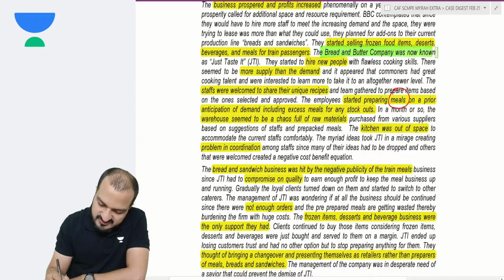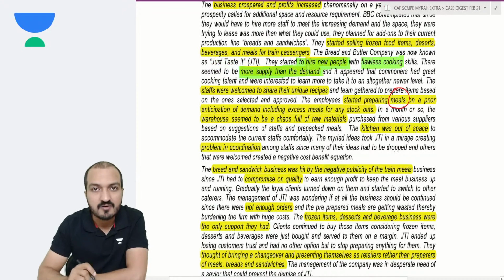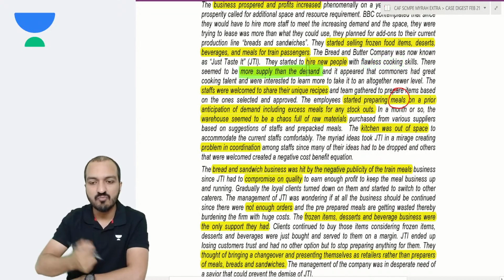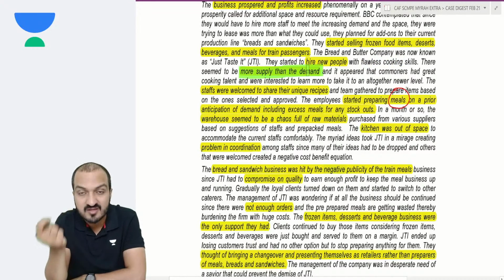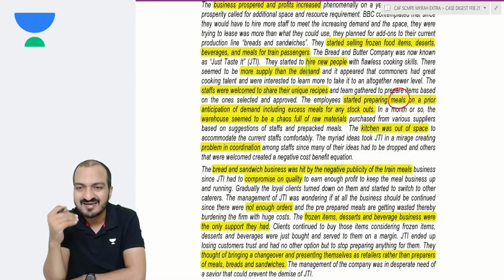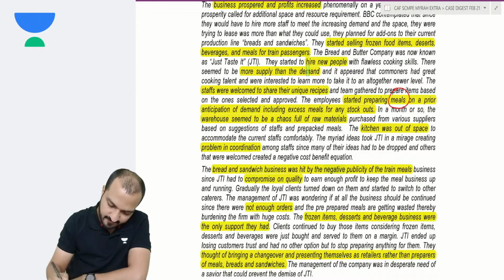The bread butter company was now known as Just Taste It, JTI. So they even changed the name of the company. Instead of BBC, they now call it JTI. They started to hire new people with flawless cooking skills, and there seemed to be more supply than demand. So they started producing more food than what was demanded. They started supplying more products than what was in demand.